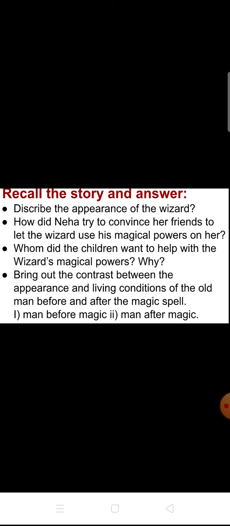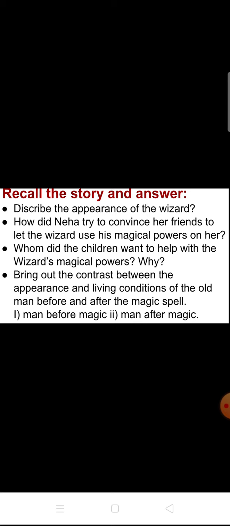So you have to mention whom the wizard's magical power helps. Why do they want to help the person? To whom are they going to give help with the magical power? So you have to write down. And the next, last question, it's very simple.